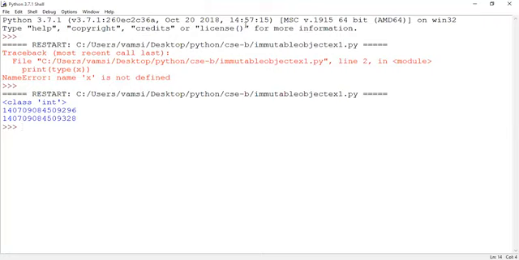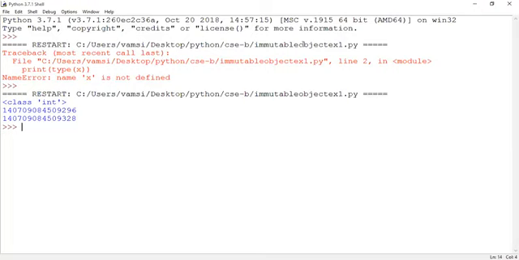Python creates immutable objects for them. If you make any modification to the data items, it creates a new data item, and a new address is generated for the new object. Obviously the address will change.